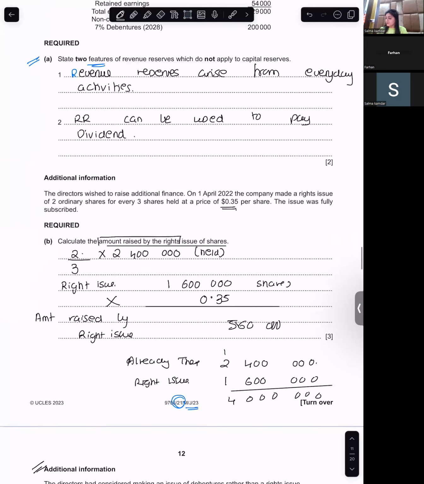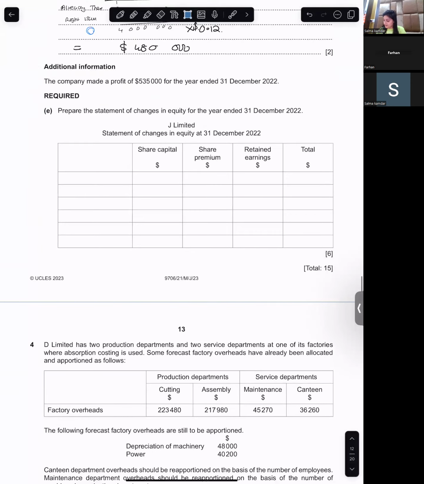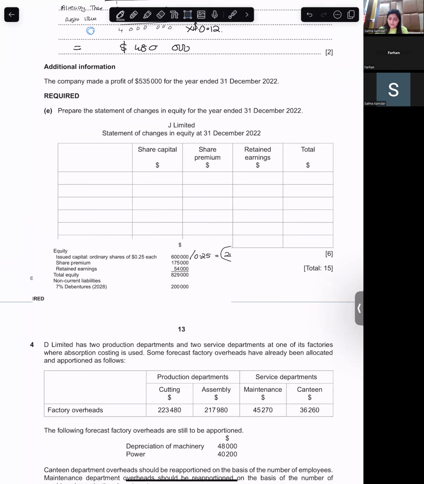Now you have to prepare a statement of changes in equity. So the first thing that you need in your statement of changes in equity is the balances. So first I'll write balances at 1st January 2022. We'll write it as it is: share capital 600,000, share premium 175,000, and retained earnings 54,000, and a total of 829,000.